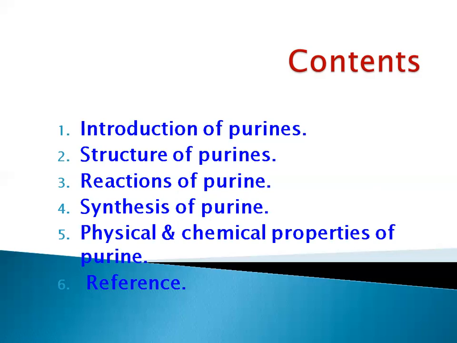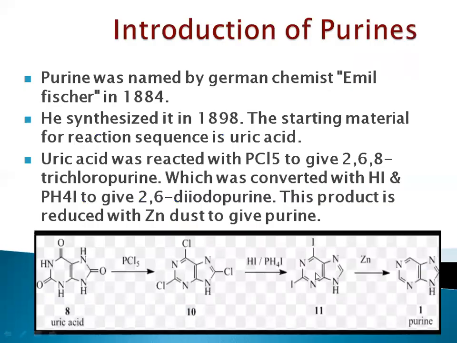In the last, we are going to discuss its physical properties. It may contain boiling point, melting point, its color, nature. After that, its chemical properties. Okay, so let's start with the introduction of heterocyclic compound.